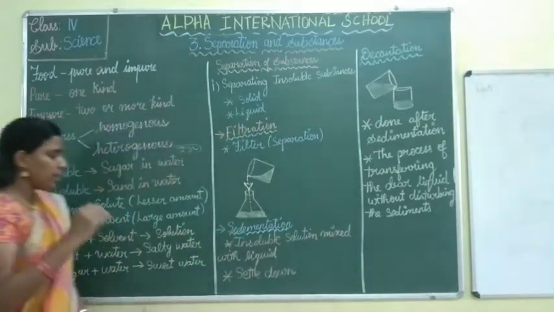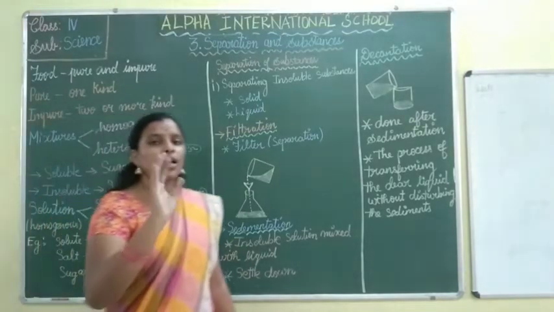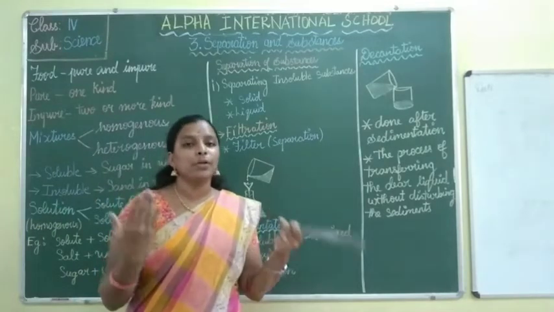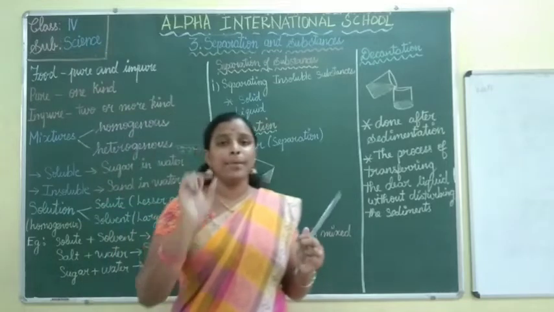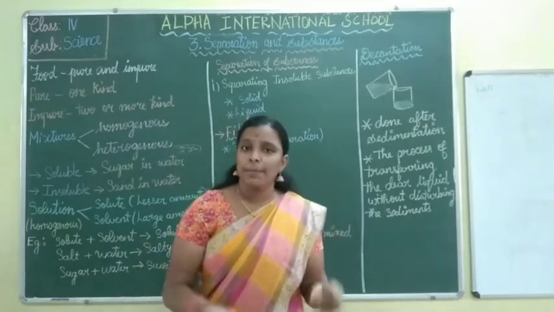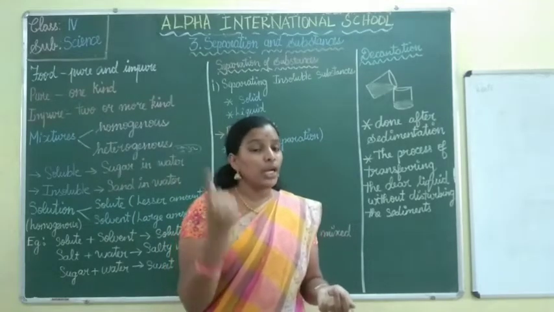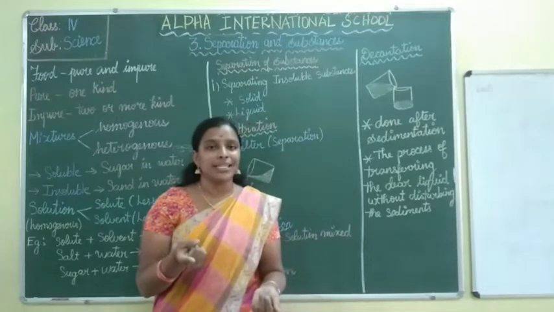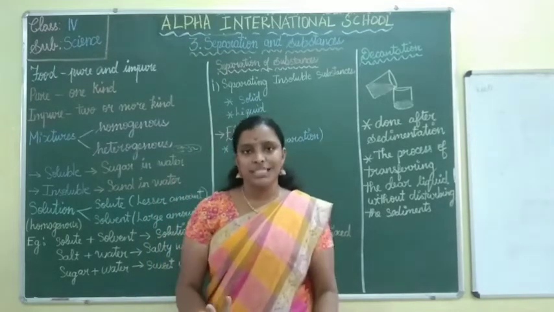Okay, so I'll give you some examples. Just note down: all solutions are homogeneous mixtures. The solution itself turns out homogeneous. We cannot separate it. Take that as an example: if I am going to separate the milk and the coffee powder after adding them together, can we separate them? No, it is impossible. If you are not able to separate, then it is called homogeneous. So all solutions are homogeneous mixtures.